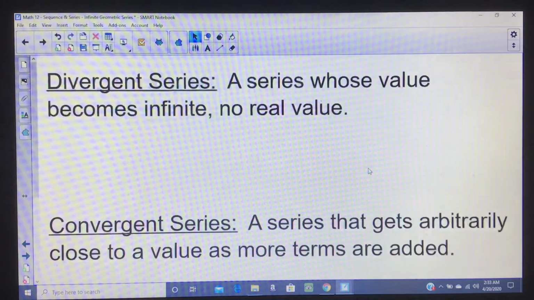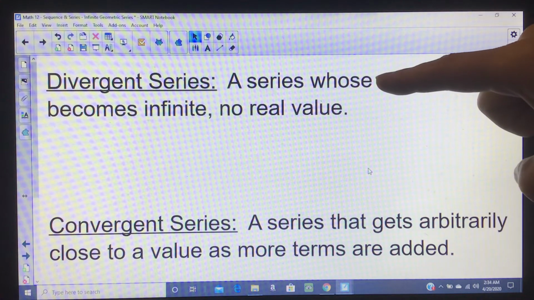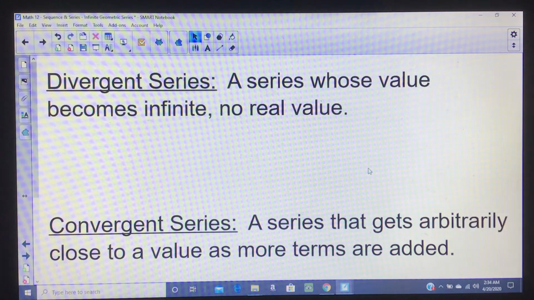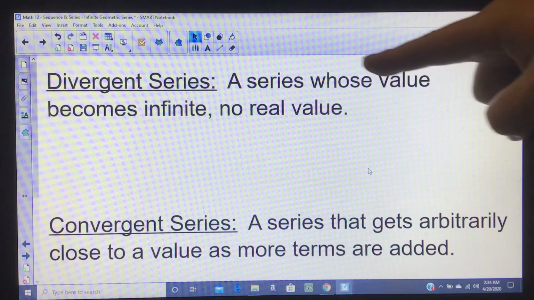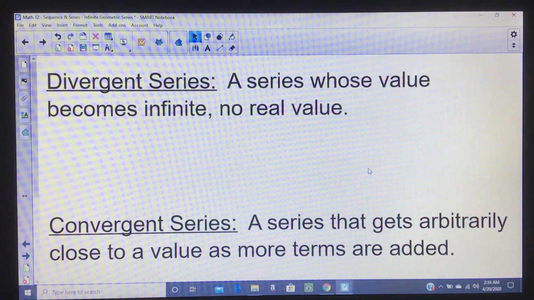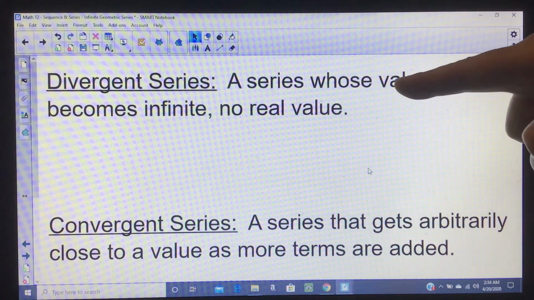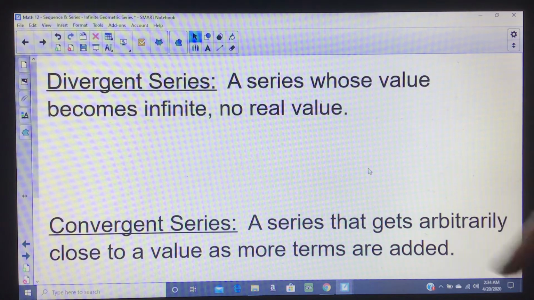All right? So the question is, how do we know if a series is divergent or convergent? All arithmetic series are divergent. That's why we haven't talked about it yet. When I did the arithmetic ones, there was no reason to make this distinction. However, with the geometric ones, if the geometric series is growing larger, it diverges. If the series is getting smaller, it's possible, though it doesn't always, that it converges.